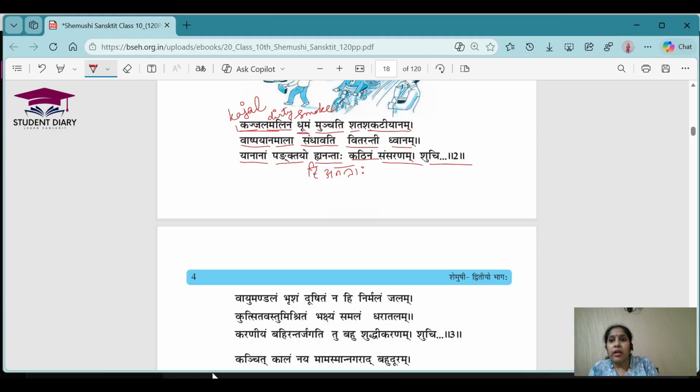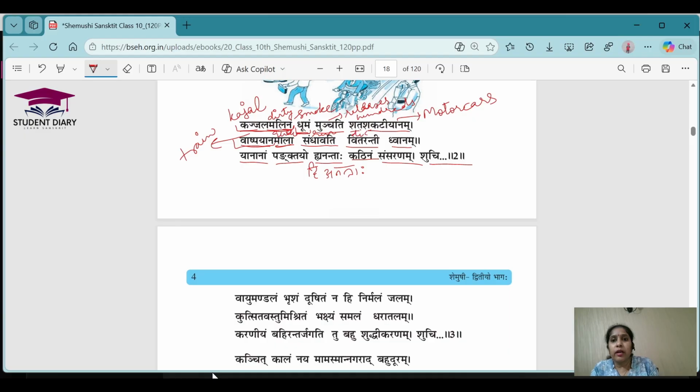So here, Kajal Malinam is used as an adjective, a visheshan, for dhumam. So, what kind of smoke? The smoke which is dirty like kajal. Understood? Munchati means releases. Shakt means hundreds. Shakatiyanam means motor cars. Vashpiyan means the train. And mala means like a queue or a line basically. Sandhavati means run.